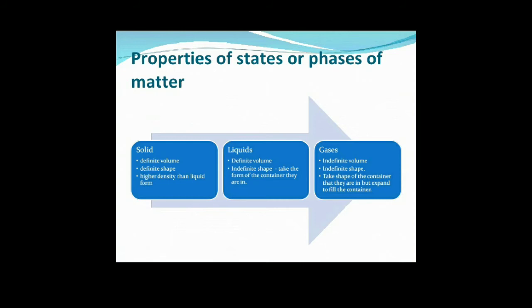The solid state has definite volume and shape. Solids have higher density than the liquid form. They are hard and brittle. They are held together by stronger forces. They are rigid in shape.